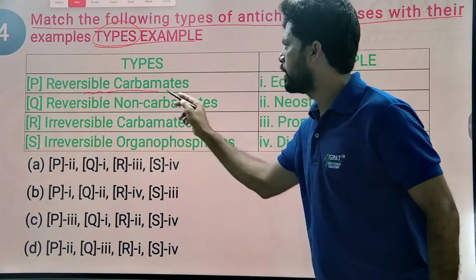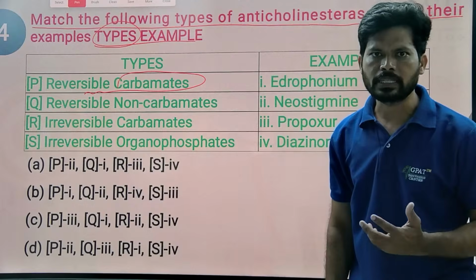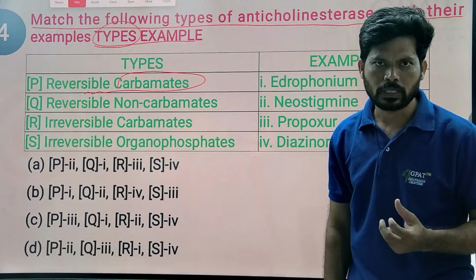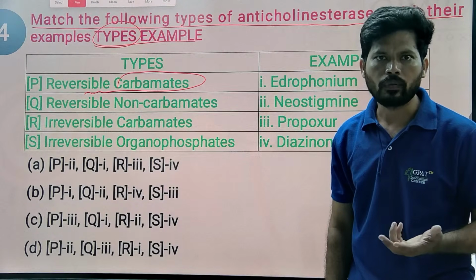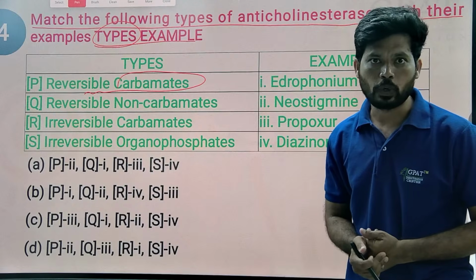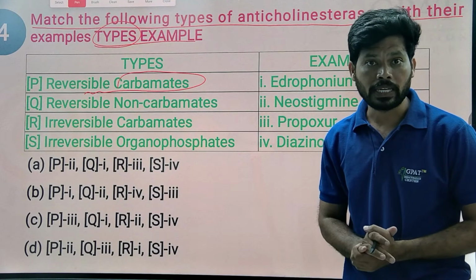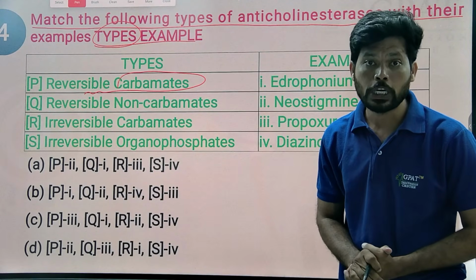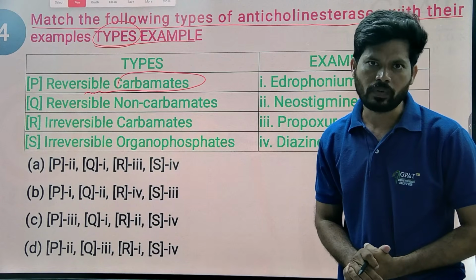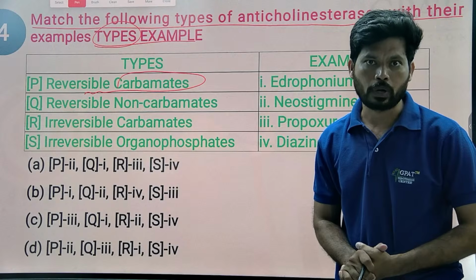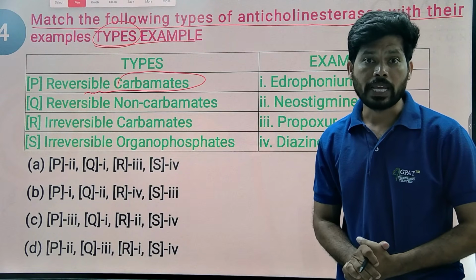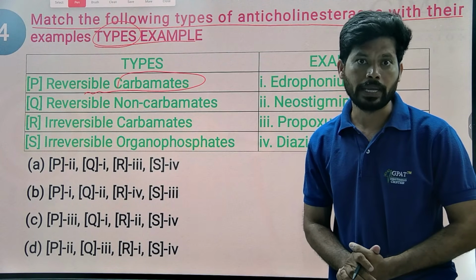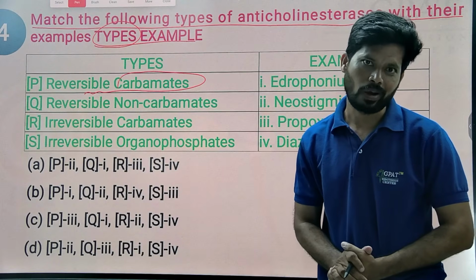So reversible carbamates. I hope you know acetate is CH3COO and carbamate is NH2COO. Because of the carbamate, the drug has a long half-life due to less hydrolysis by the enzyme. But acetylcholine contains an acetate ester group. Because of that ester group, acetylcholine undergoes rapid hydrolysis, has a short half-life, and is not suitable for the oral route of administration. But carbamates like carbachol, physostigmine, and neostigmine have a carbamate in their structure. Carbamates are not easily hydrolyzable like acetylcholine, so carbamates have a long half-life.